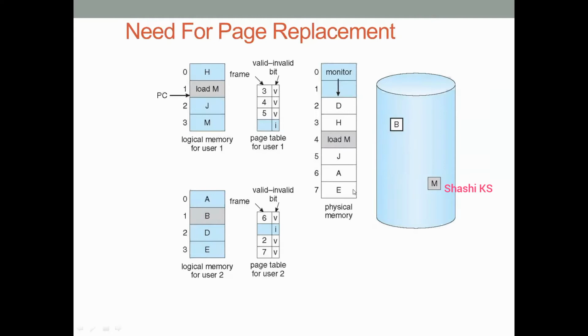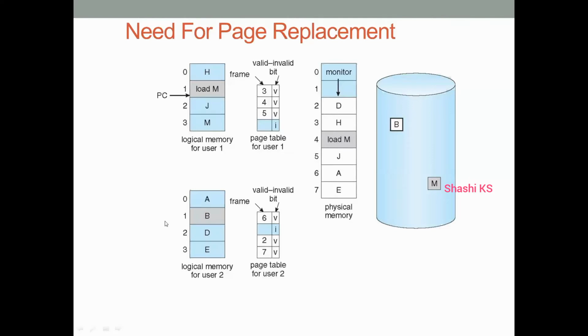Due to over-allocating the memory, there are no free frames available, even if I want to load page B onto the primary memory. This situation happened because of over-allocation of memory. Due to demand paging, we thought that more free space was available, and we over-allocated the processes to the memory, and so now there are no free frames available even for executing the currently available processes in the memory.